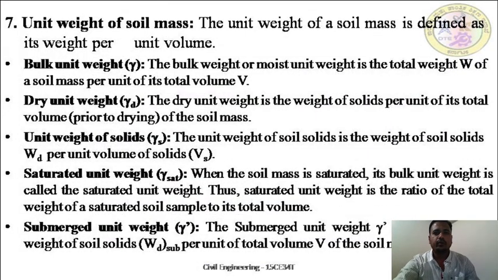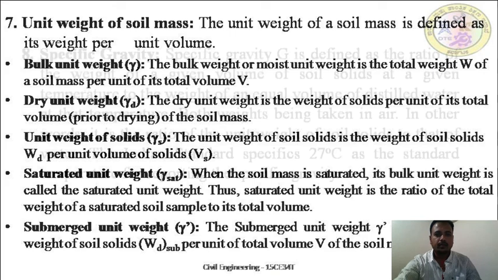This is unit weight of soil mass: bulk unit weight, dry unit weight, saturated unit weight. We have defined these things.